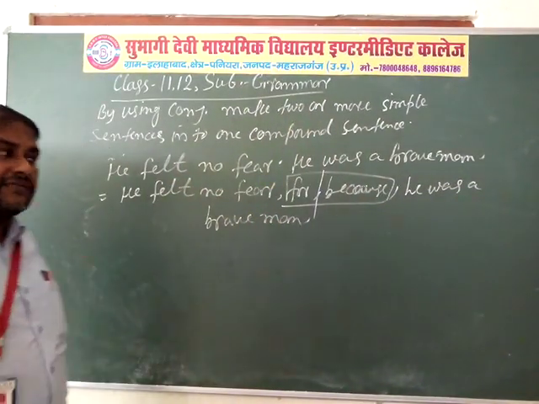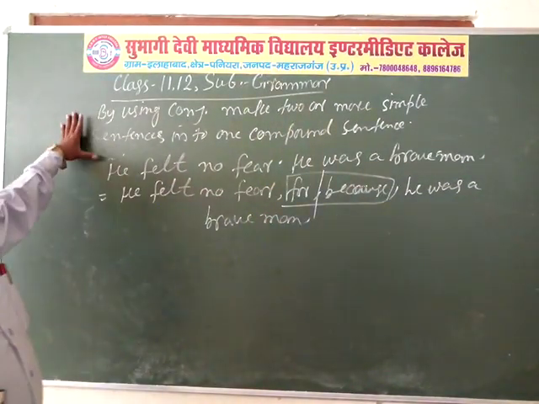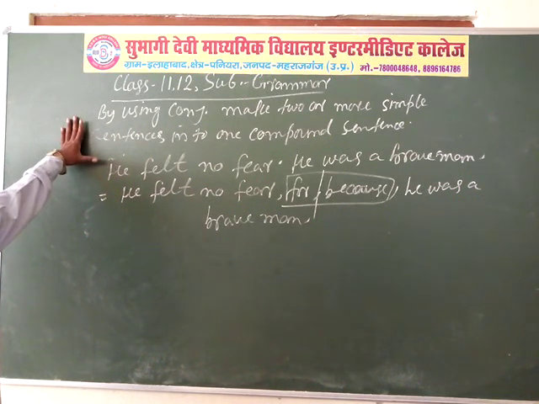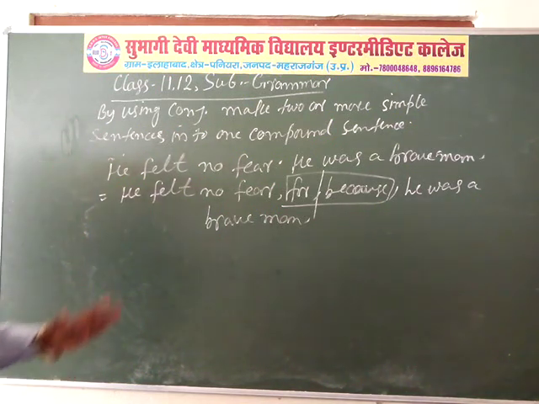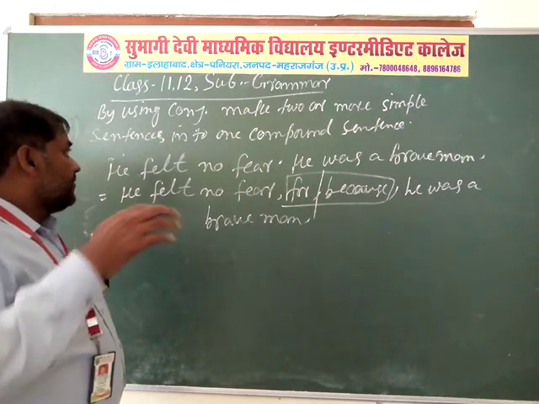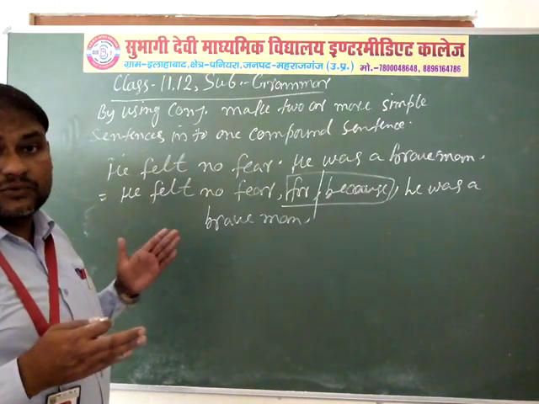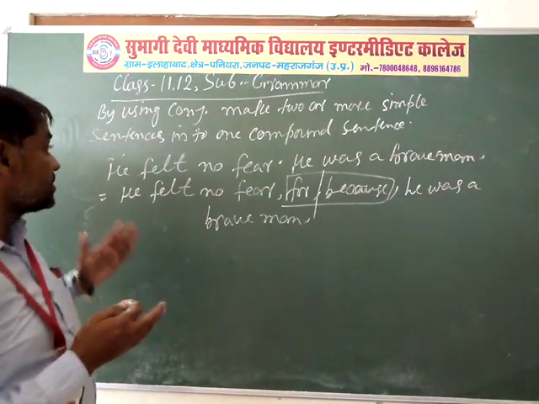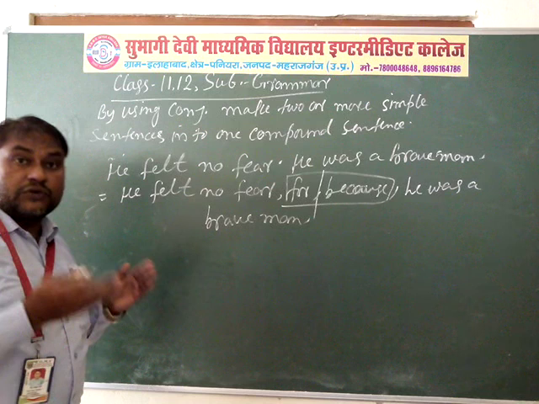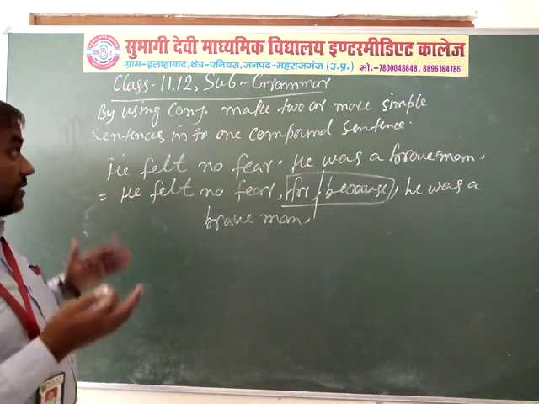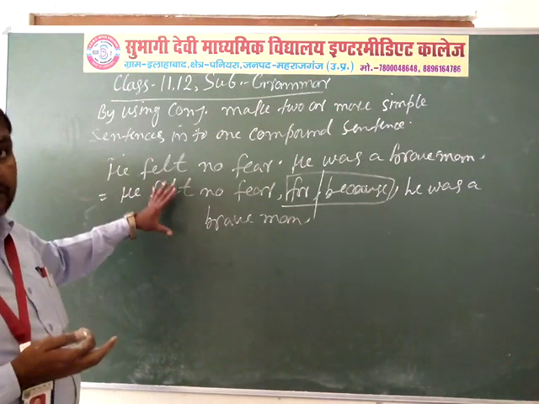So, in this way, you have to join two or more simple sentences into one compound sentence by the help of conjunction. Cumulative conjunction, adversative conjunction, and relative conjunction are the main things by which you add two or more simple sentences into one compound sentence. I hope you will understand my language, you will understand these topics. Thank you.